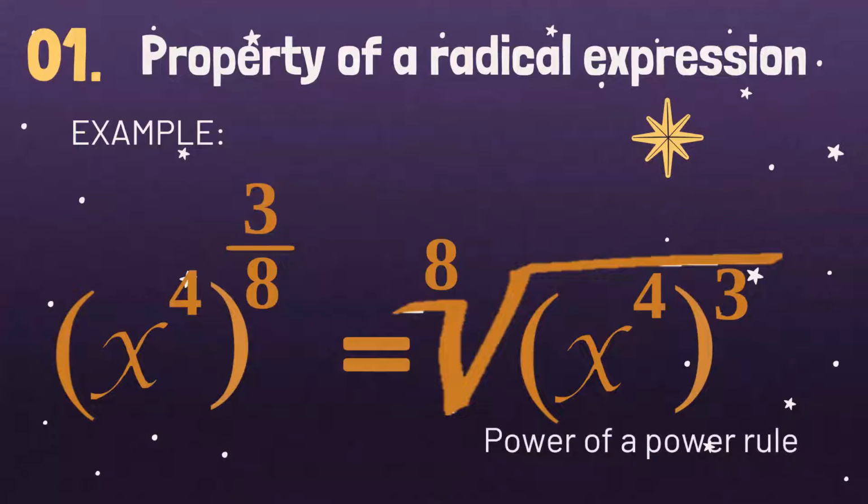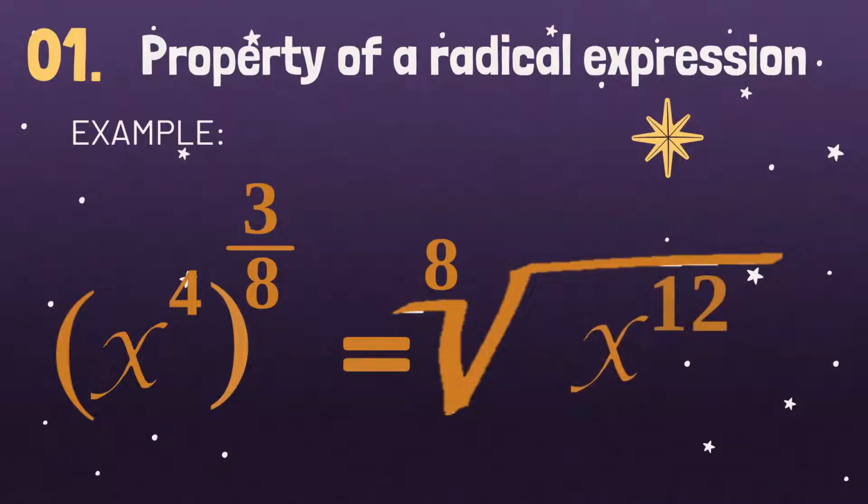As you can see here, class, x raised to 4 and then raised to 3 is what you have encountered last time. So when you have a power of a power, all you have to do is to multiply the exponent inside and the exponent outside. So that would be 4 times 3, and that would become x raised to 12. Okay? So that's how it works.